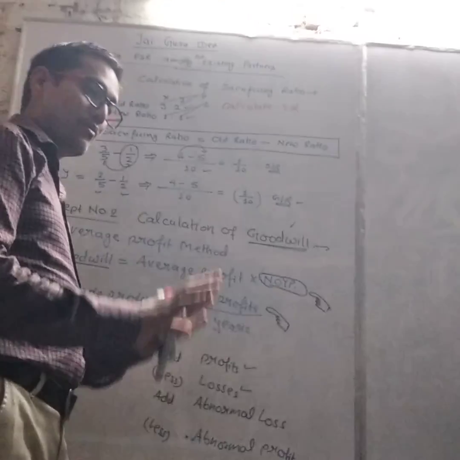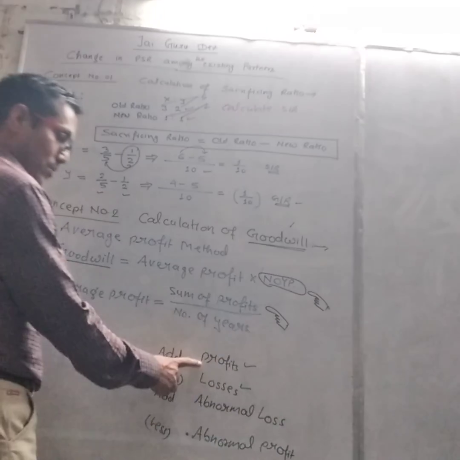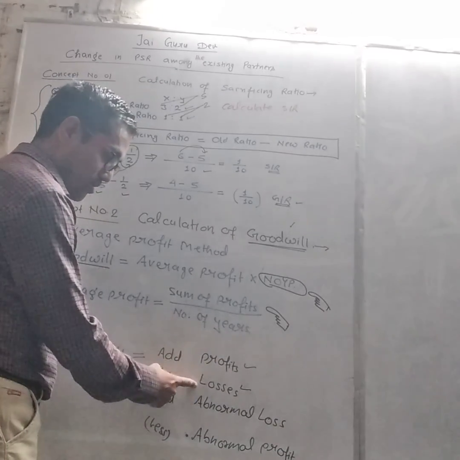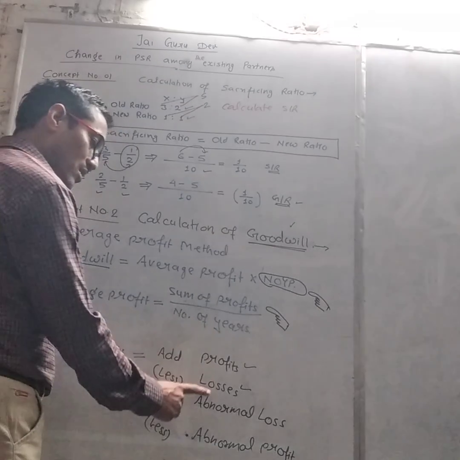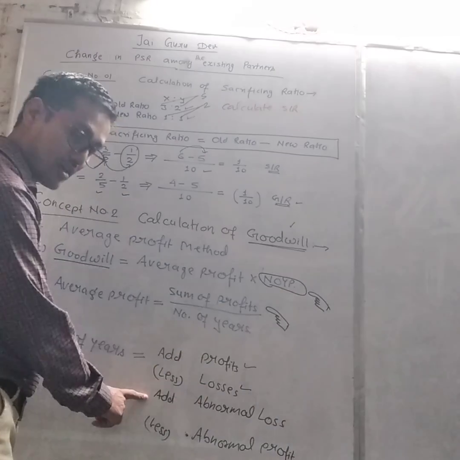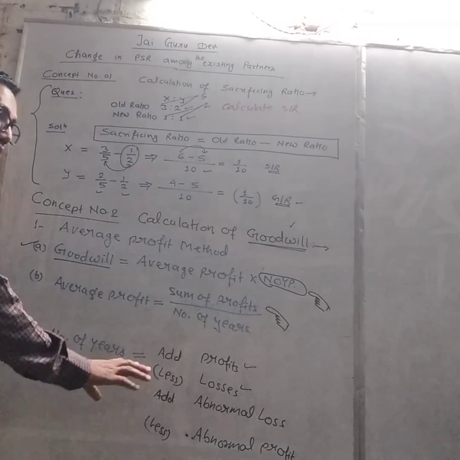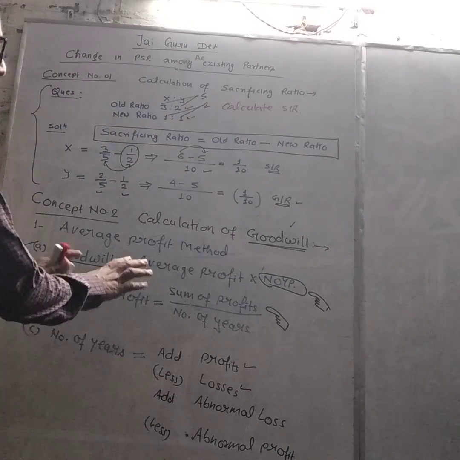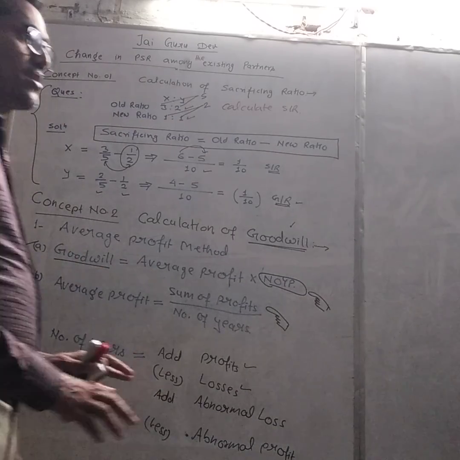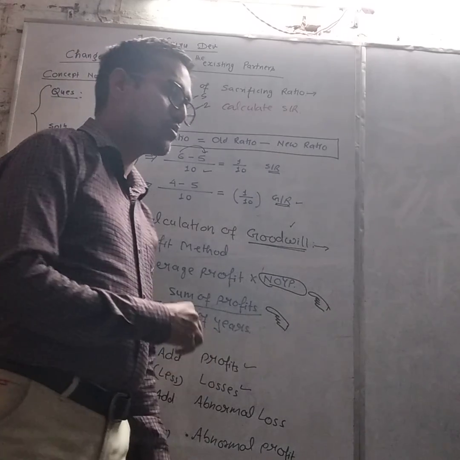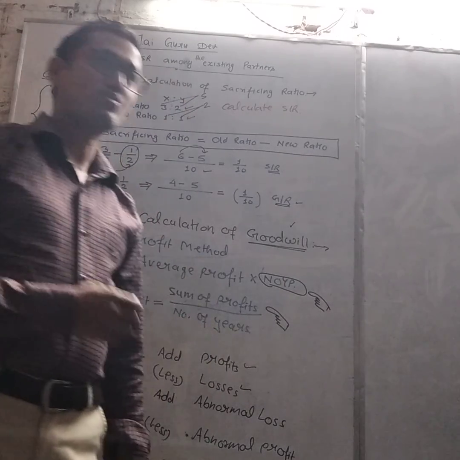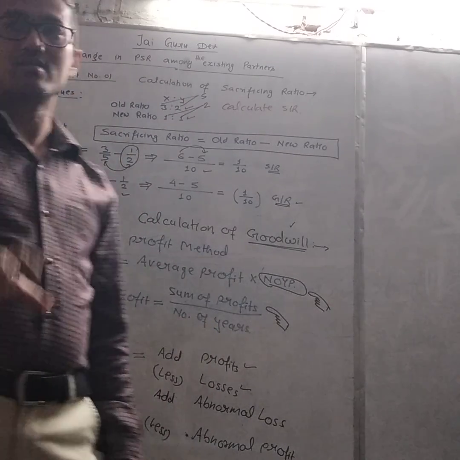So we have four figures here. First, profit will be added. Second, loss will be less. Third, abnormal loss will be added. And fourth, abnormal profit will be less by us. So this is the formula to calculate goodwill. Here we have to take an example so that we can understand it very easily.